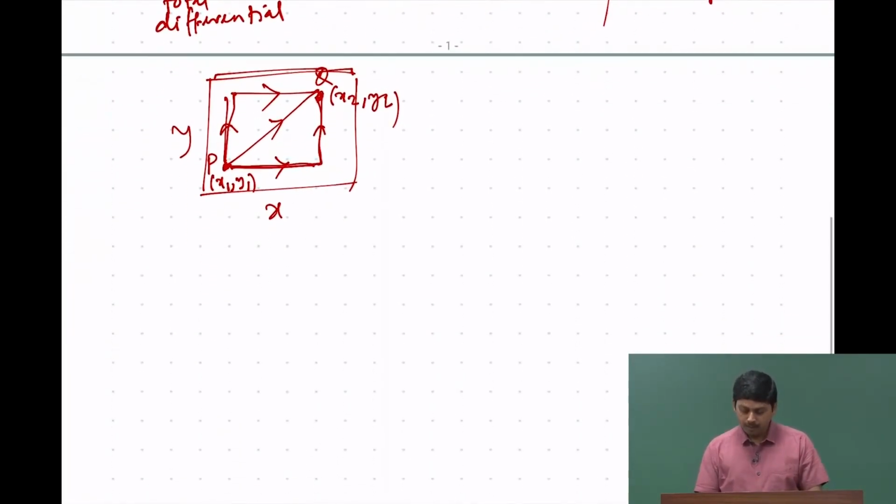So, therefore, the change in U, or total differential of U, can be written in terms of its partial derivatives with respect to all those three quantities.